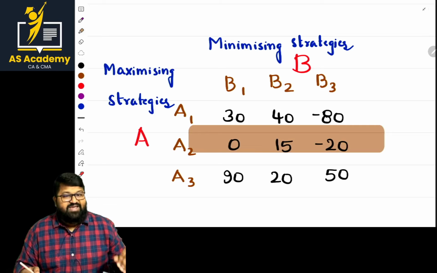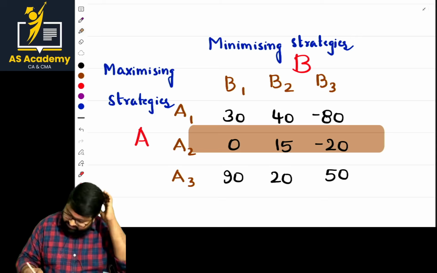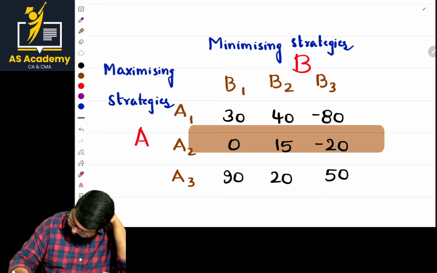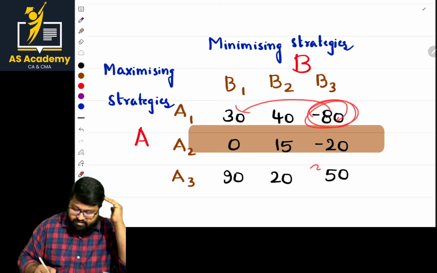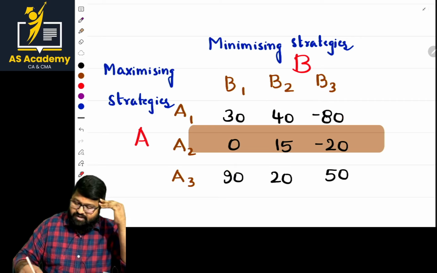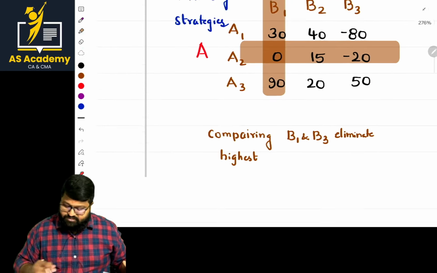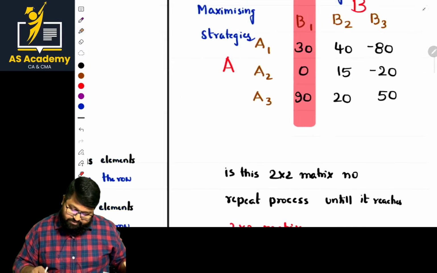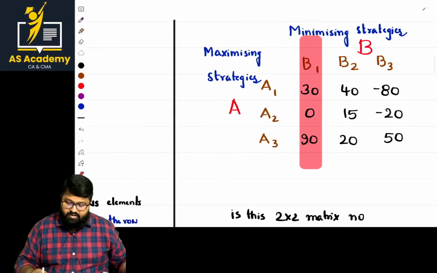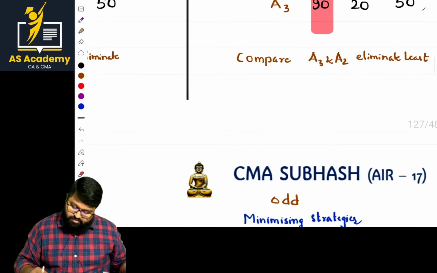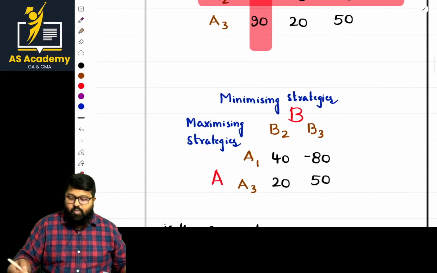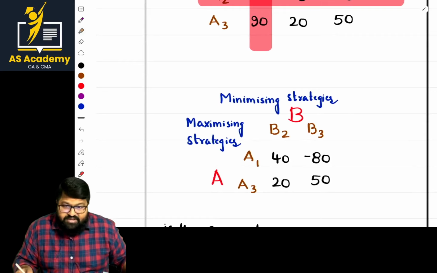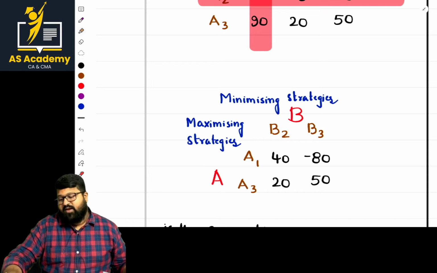In the case of columns, the highest value should be eliminated basically. What is the highest value? This is highest because of minus 80, and this is highest. Automatically we can eliminate B1. Now it is a 2 by 2 matrix. Is it clear? So we have done the elimination and are left with this. Now we have to check the saddle point. What is the least value?